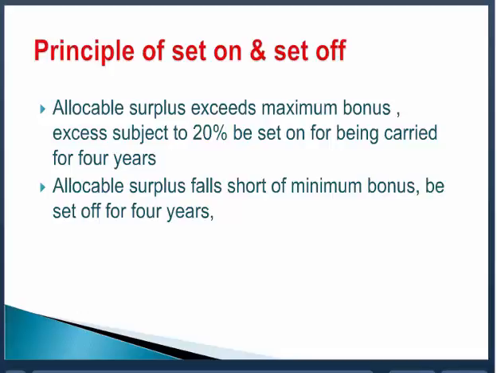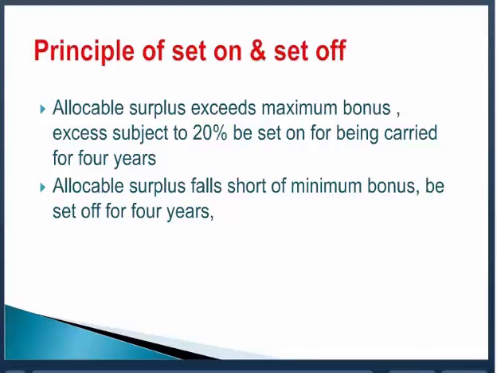So first year, how much is the allocable surplus? 100 rupees. And we have the salary of 1200 rupees in an accounting year. So 8.33 per 100, pay 100, set on nil. Second year, your allocable surplus is 600 rupees. Can we pay 240, maximum 20%? Yes, pay. And not more than 20% you can set on. Another 20% you set on. So in the third column, 600 rupees allocable surplus, maximum bonus 240 and set on 240. This is the second year.